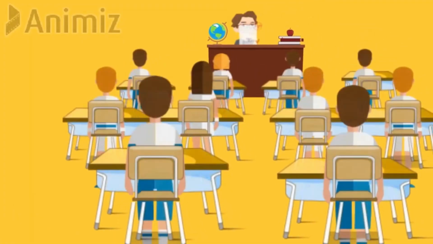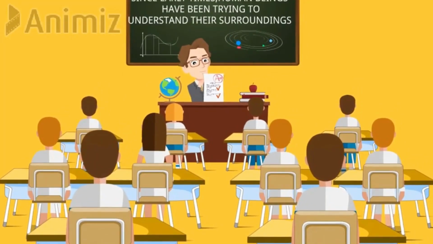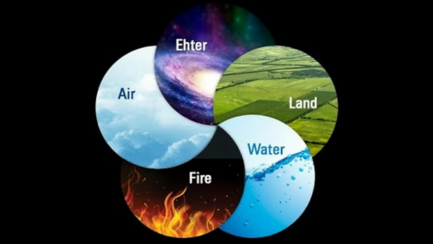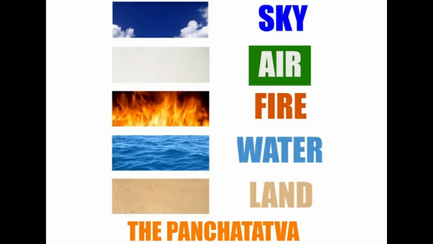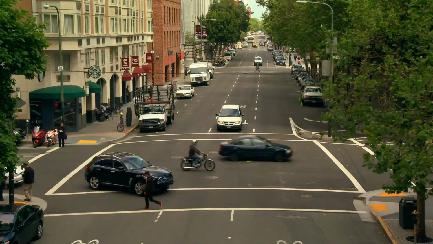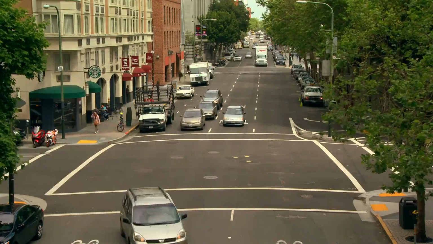Since early times, human beings have been trying to understand their surroundings. Early Indian philosophers classified matter in the form of 5 basic elements, the Panch Tattva: air, earth, fire, sky and water. According to them, everything living or non-living was made up of these 5 basic elements.